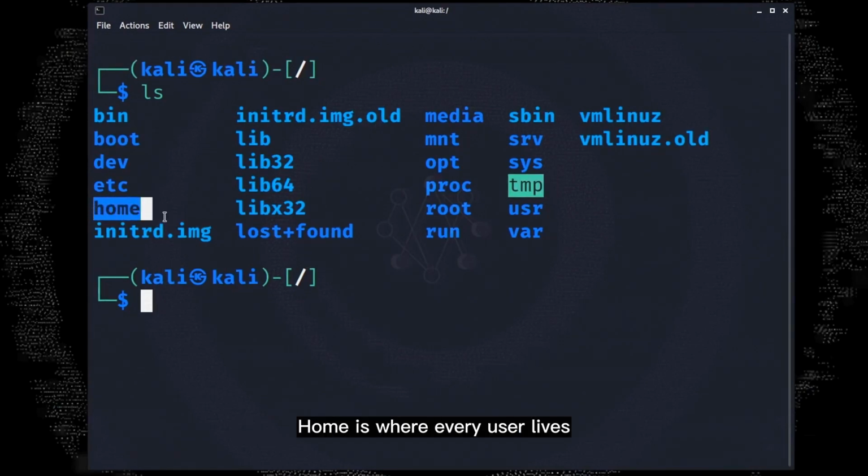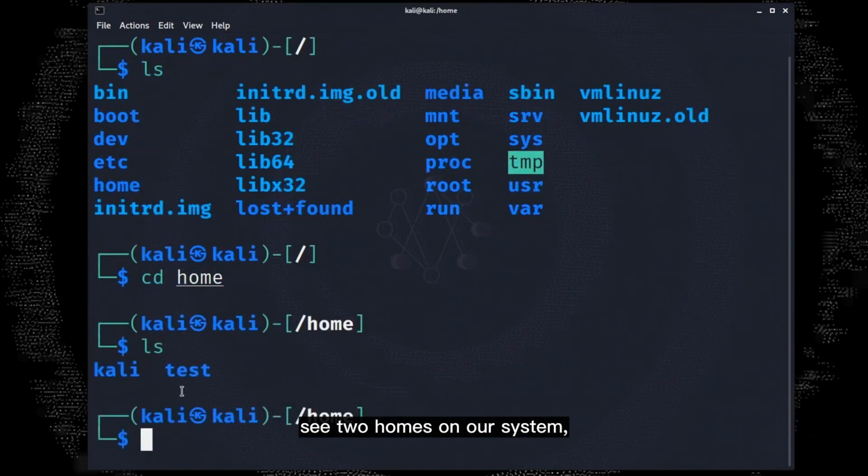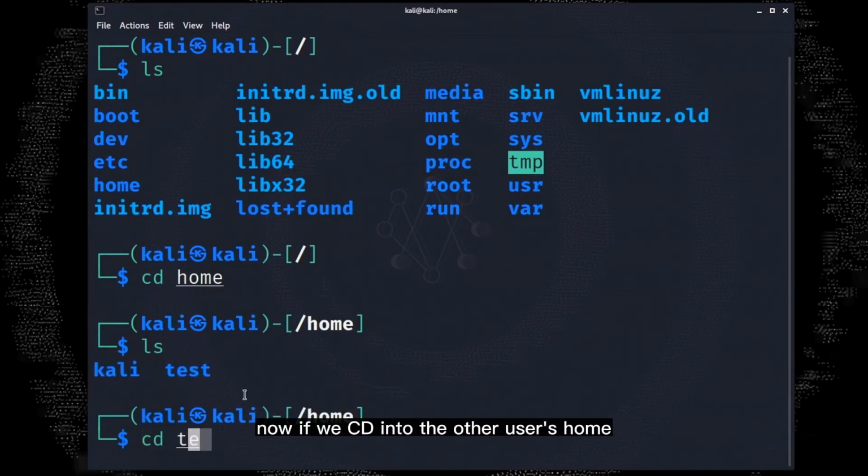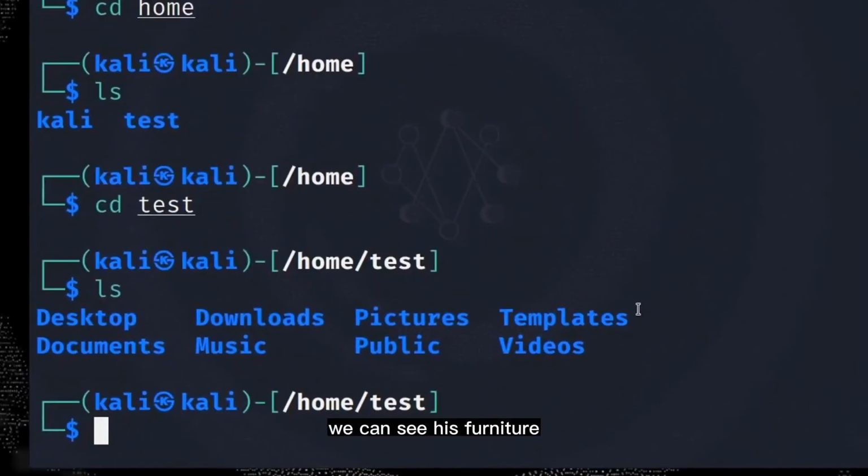Let's discuss some more key directories here. First, home. Home is where every user lives on their system. So let's take a look inside. cd home. So we can see two homes on our system. One is our home, and the other is of the user we added earlier. Now if we cd into the other user's home, and ls his stuff, we can see his furniture.